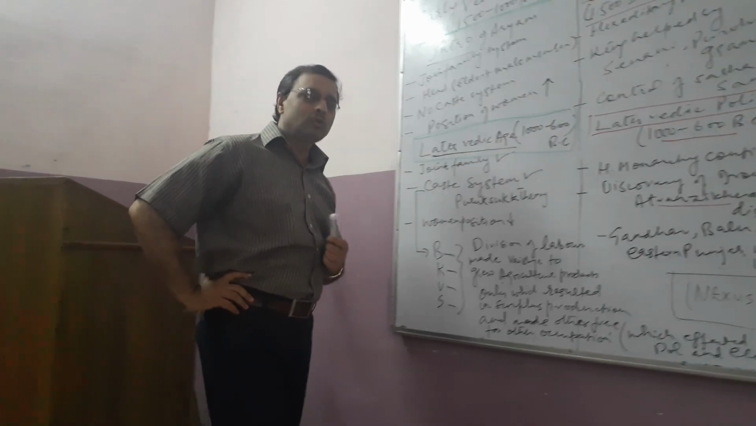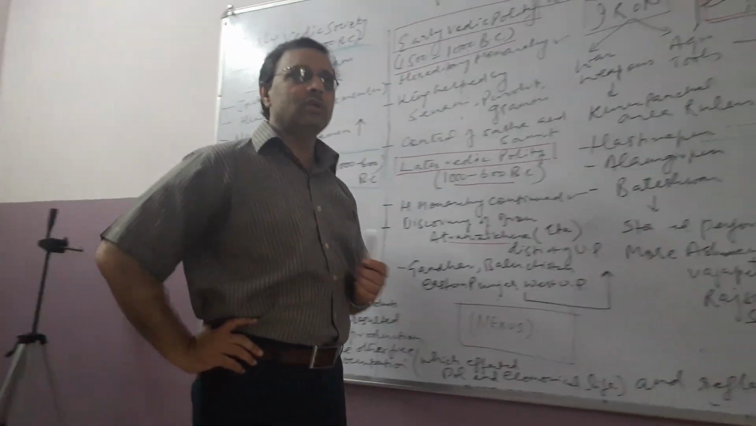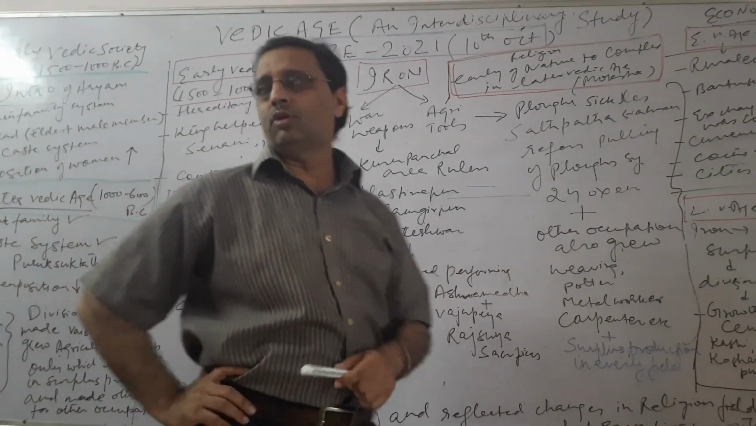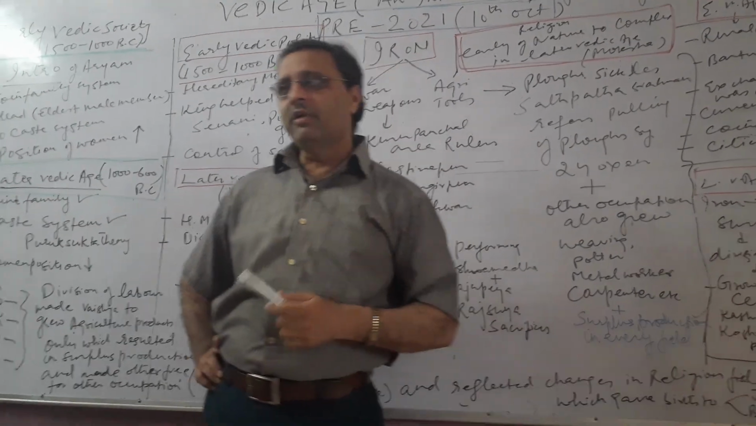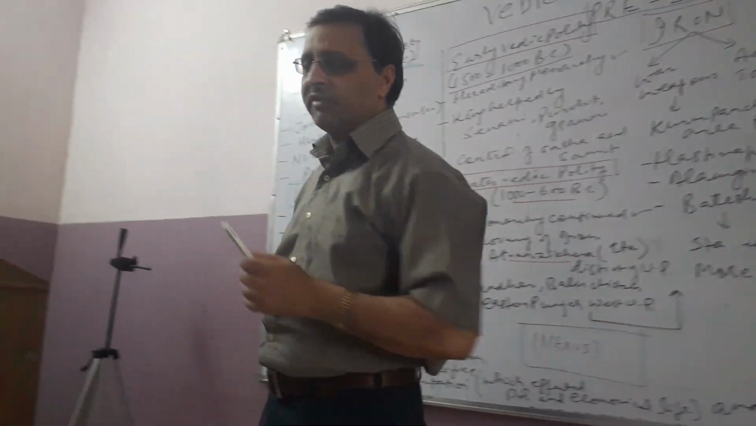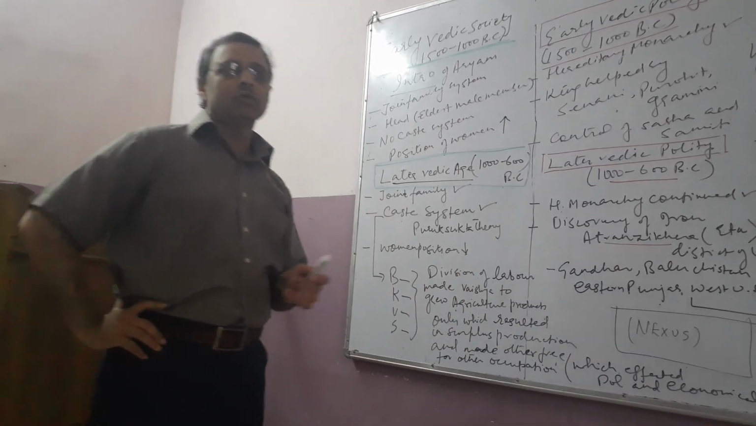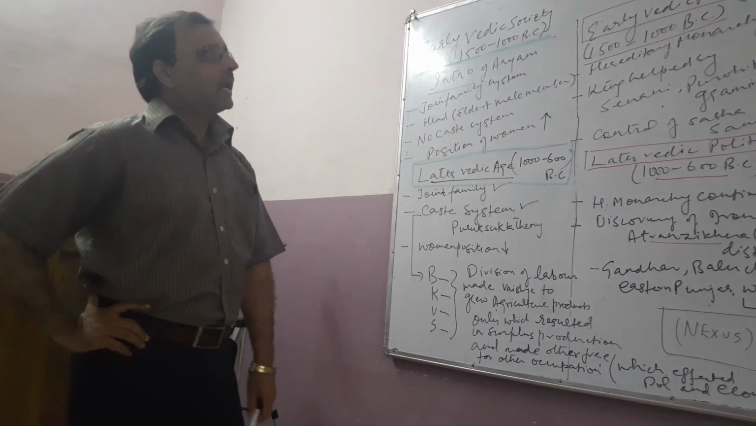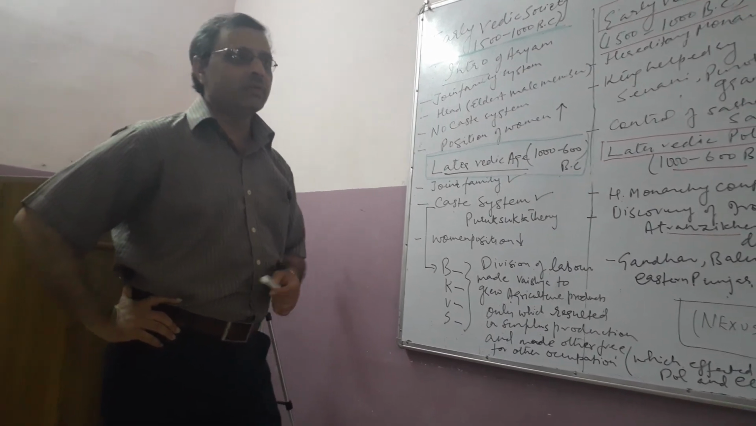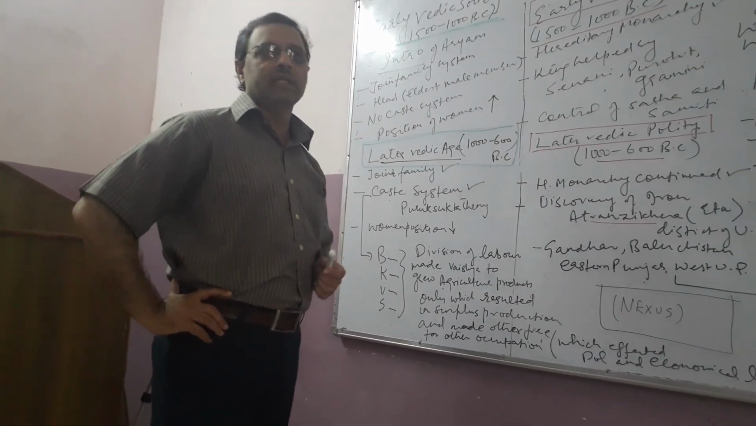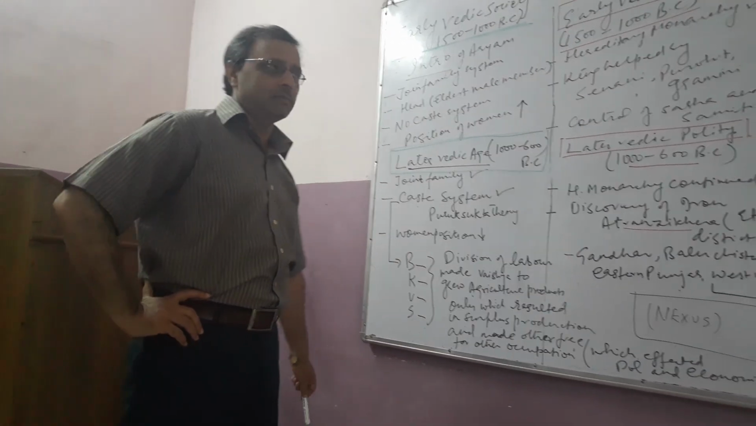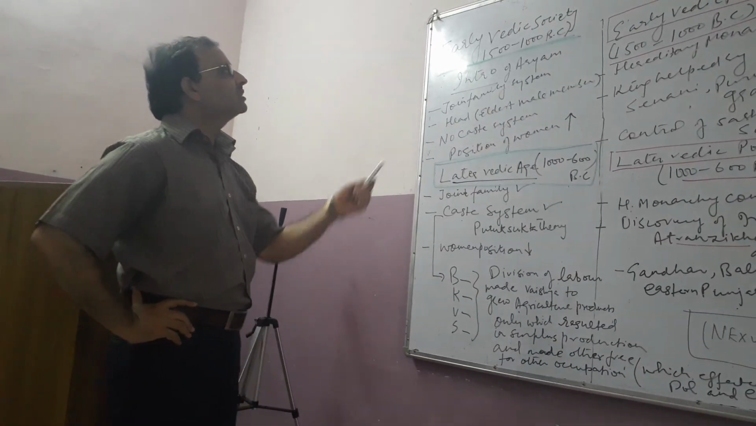Early Vedic age is also known as the Rig Vedic age, because Rig Ved, the oldest Ved, was written during this particular time, and it took 500 years in its completion, from 1500 BC to 1000 BC. So that's why early Vedic age is also known as the Rig Vedic age. And the rest of the Vedas, Sam Ved, Yajur Ved and Atharva Ved, were written in the later Vedic age, from 1000 to 600 BC onward. So who were these Aryans?